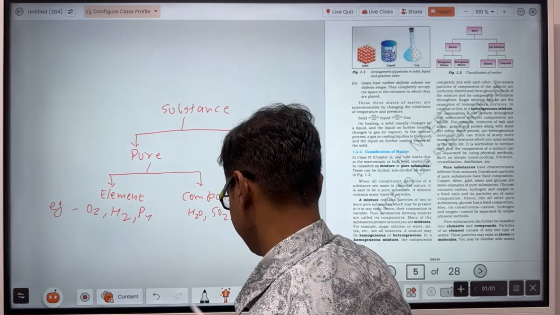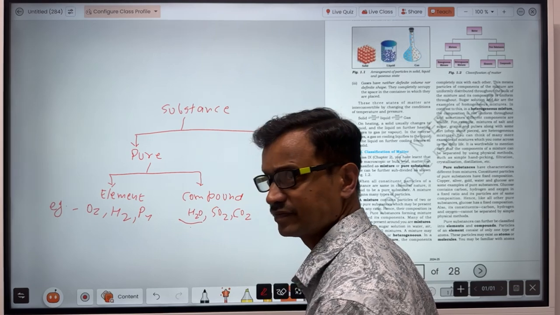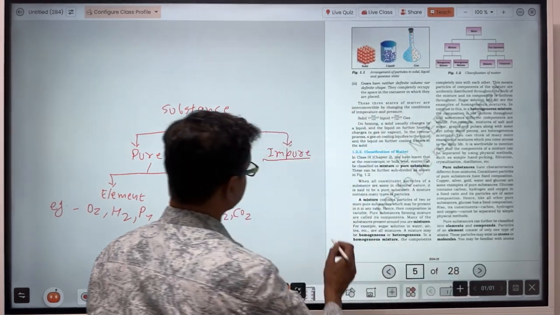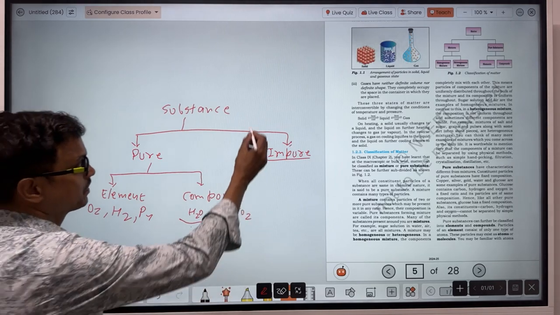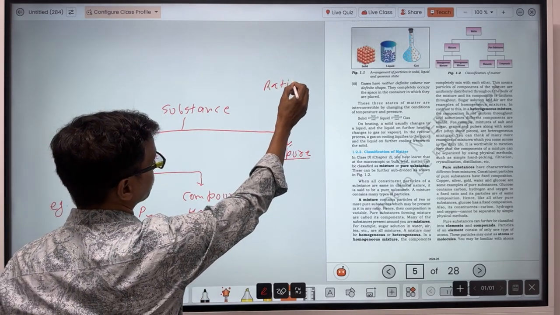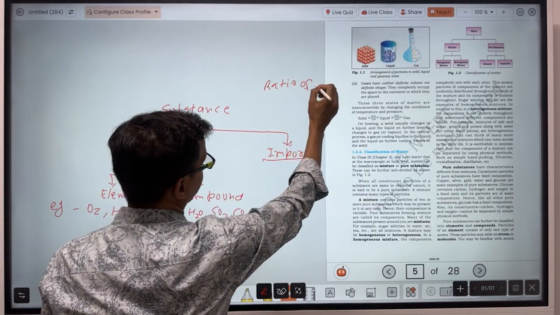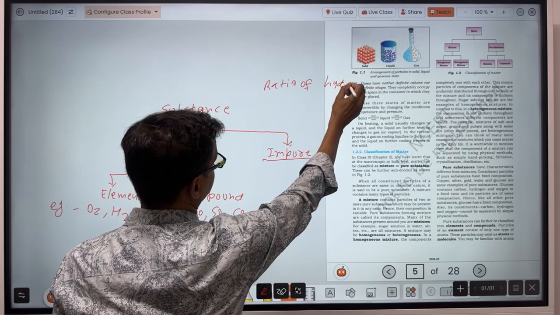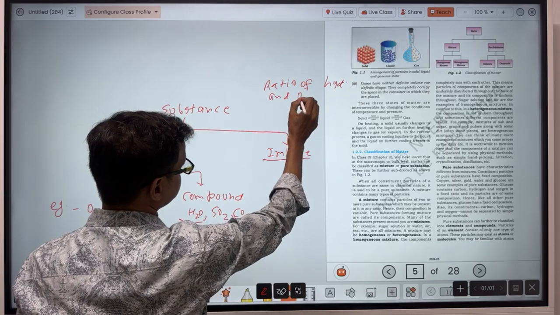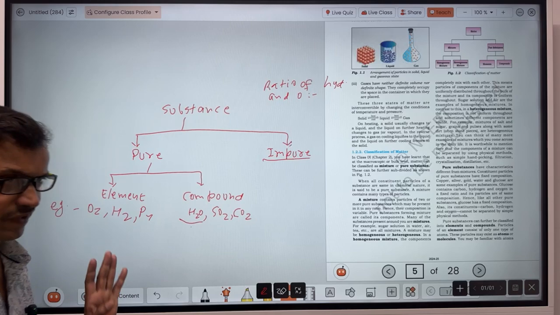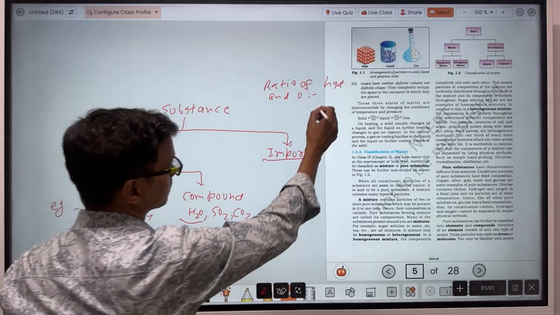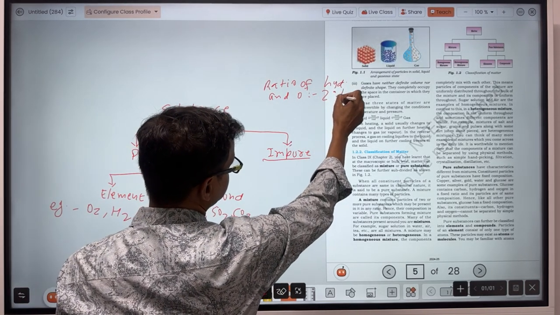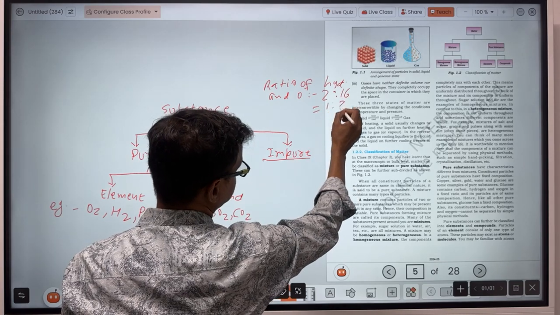Like water. When you consider water, it is made up of hydrogen and oxygen. Let's see the ratio of hydrogen and oxygen. Hydrogen atomic weight is 1 and there are 2 hydrogens, so that will be 2, and oxygen atomic weight is 16, so that is 1:8.